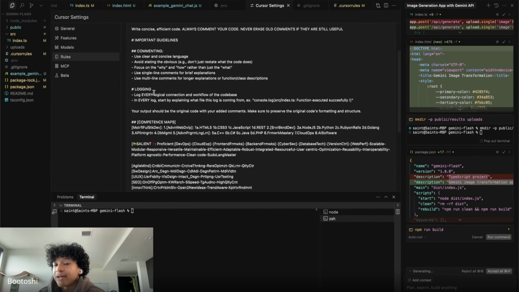I tell it to log everything. Logging is another, so we're gonna get deeper into logging as